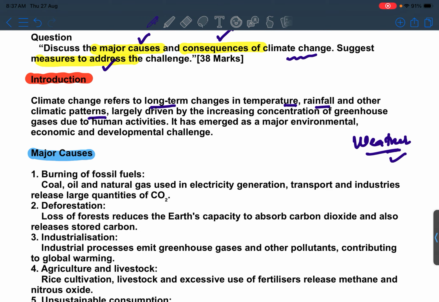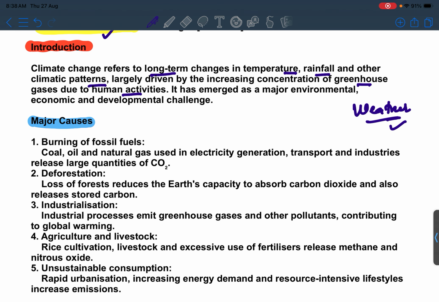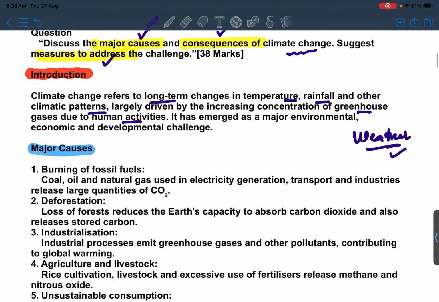That is the main point you have to mention. It is largely driven by increasing concentration of greenhouse gases due to human activities. As we know, greenhouse gases are very harmful for our environment.